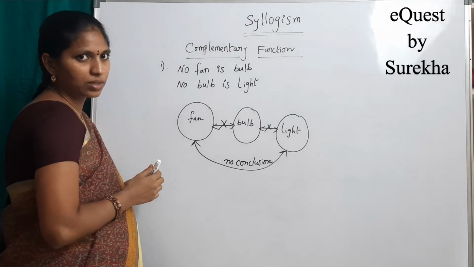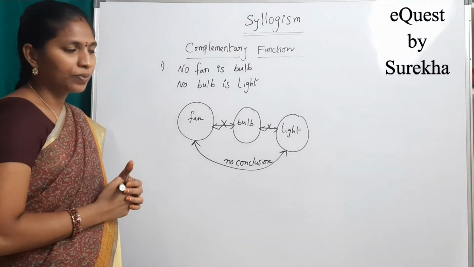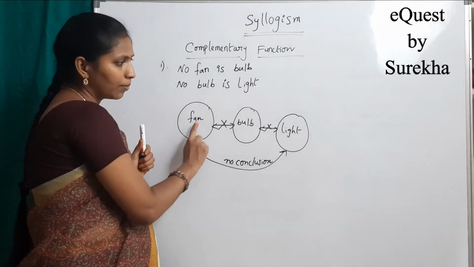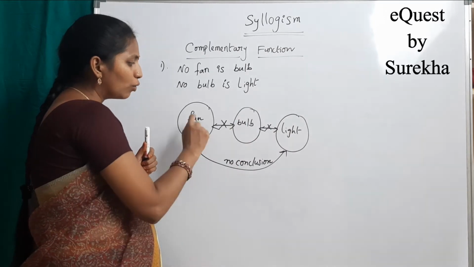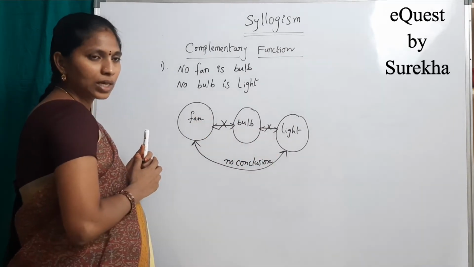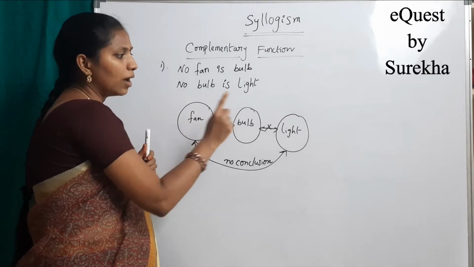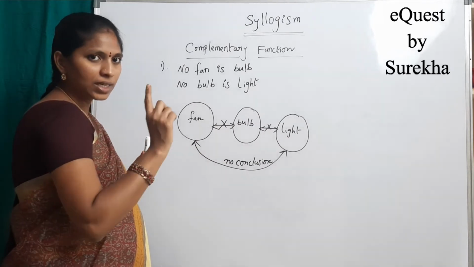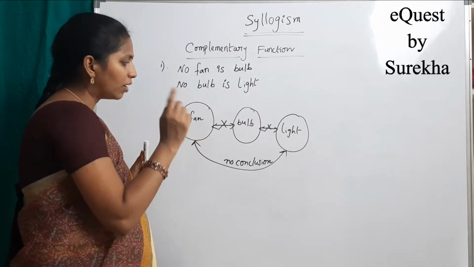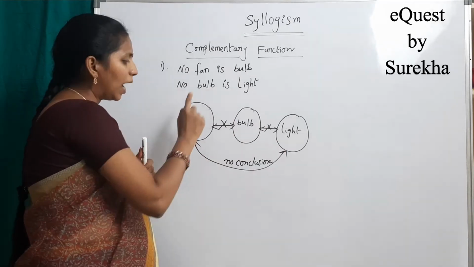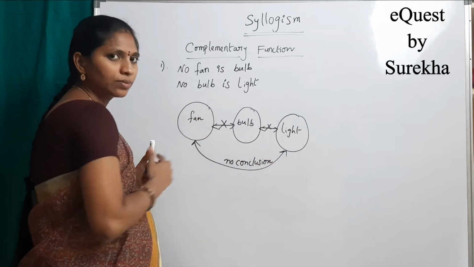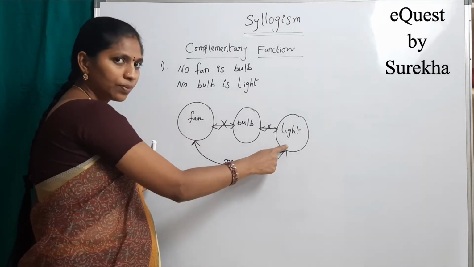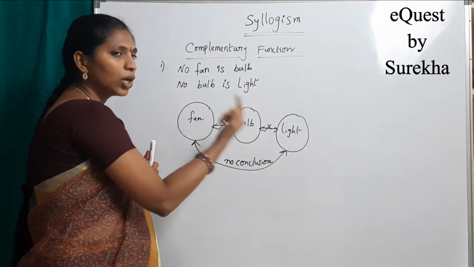Complementary function pairs. The first pair is some and no. Then we can write the conclusions: some fans are lights, and the next one is no fan is light. So either some fans are lights or no fan is light. That is one answer. And two more conclusions are all fans are lights and some fans are not lights. Again either or: either all fans are lights or some fans are not lights.